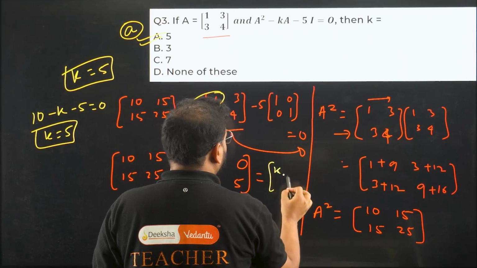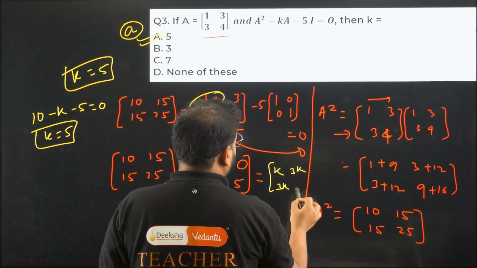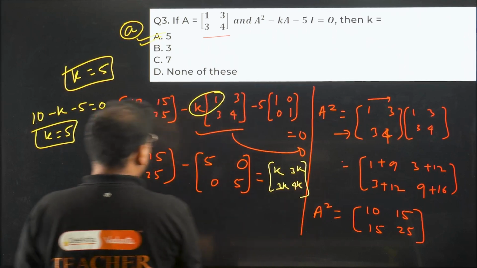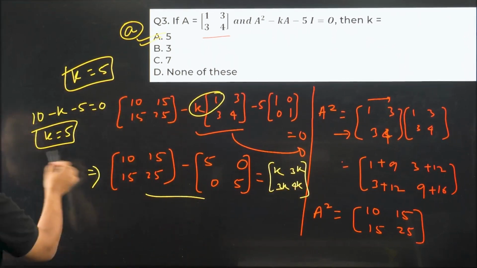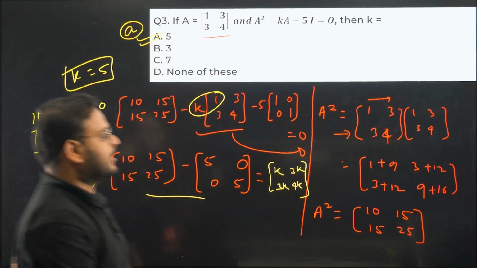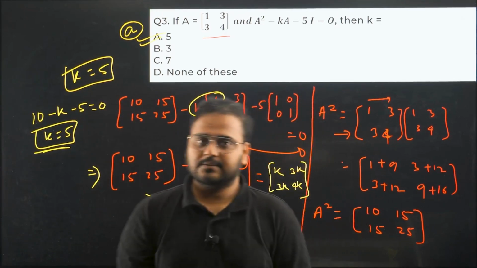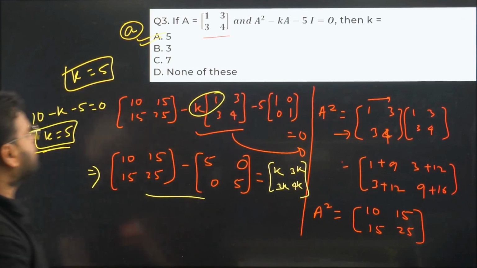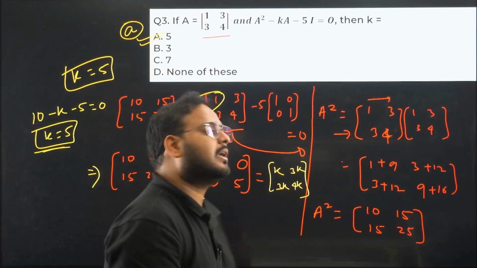You'll have K and 3K, 3K and 4K. Subtract over here and then compare. Your choice. You can use this method, one more step, or you can write the answer directly from here. Getting it? Just one thing to do. Finding A square is important. You have to do that. Okay? Without that, you can't solve it. So A square is done. Question number 3, option A is correct. Clear? Question number 3, option A is correct.